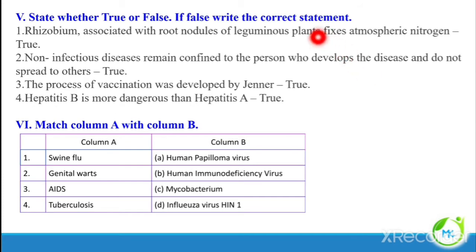State true or false. If false, write the correct statement. Rhizobium, which is associated with the roots of leguminous plants, fixes atmospheric nitrogen. So the statement is true.